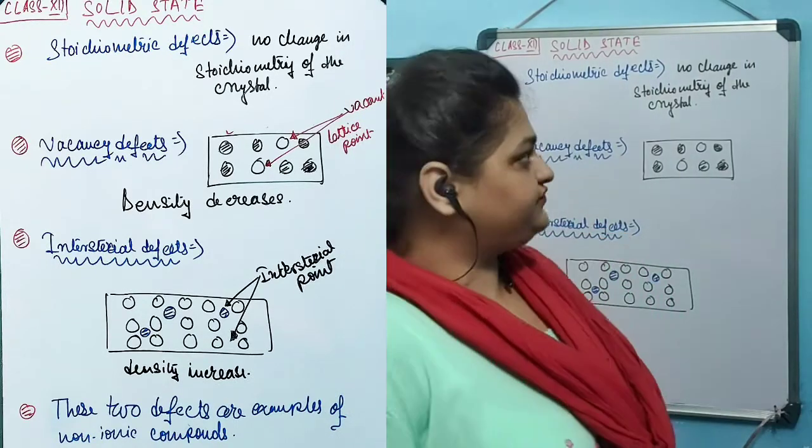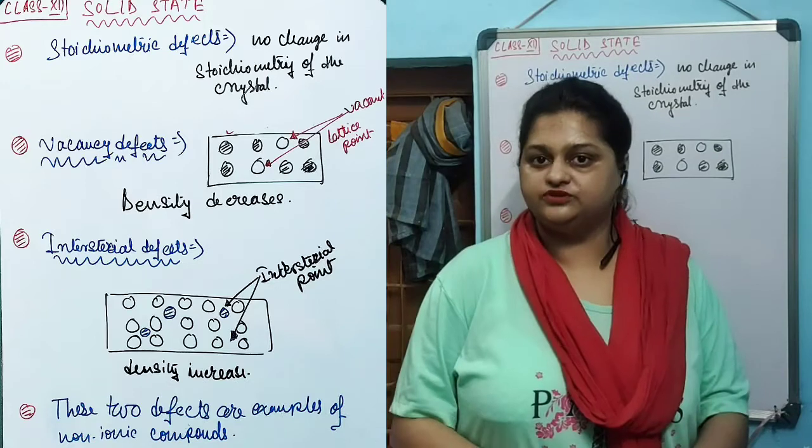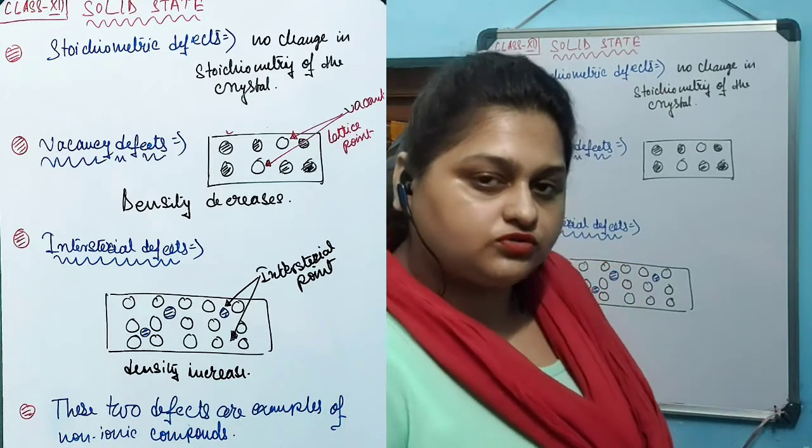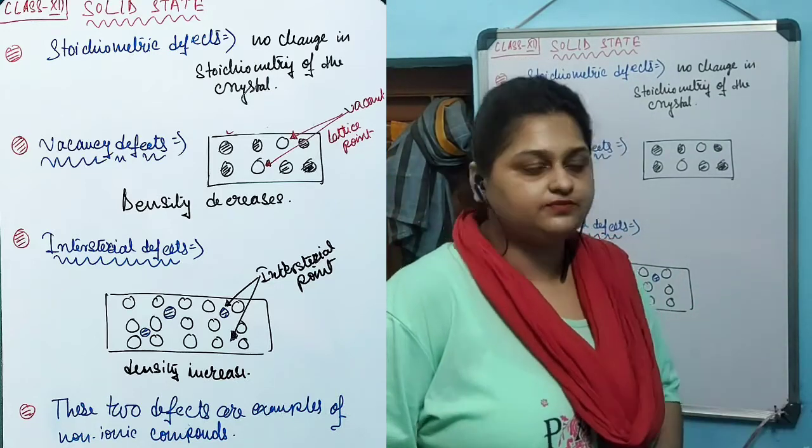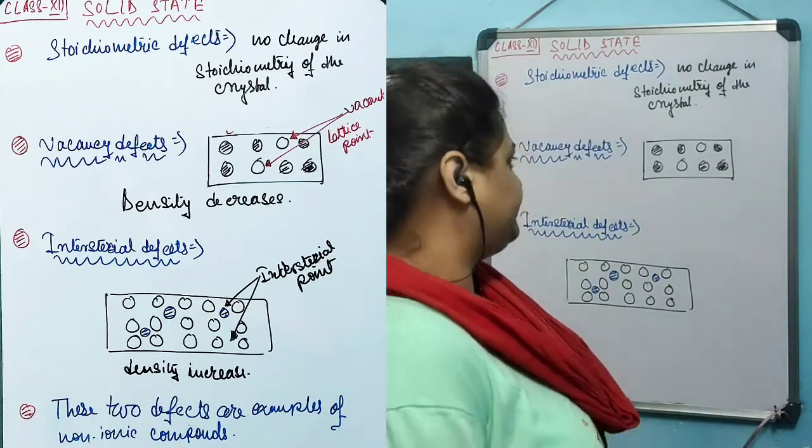Stoichiometric defects are the defects in which no change in the stoichiometry of the crystal occurs. The first two stoichiometric defects that we are going to discuss are the vacancy defect and the interstitial defect.